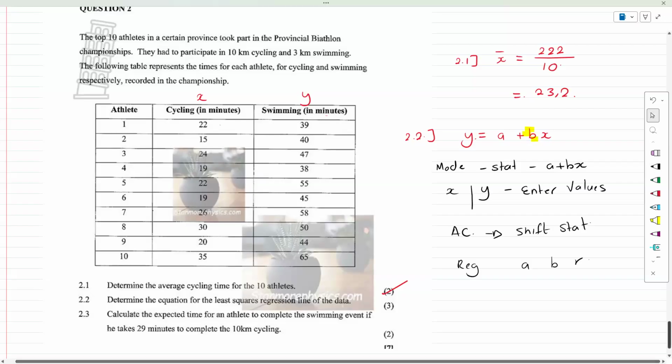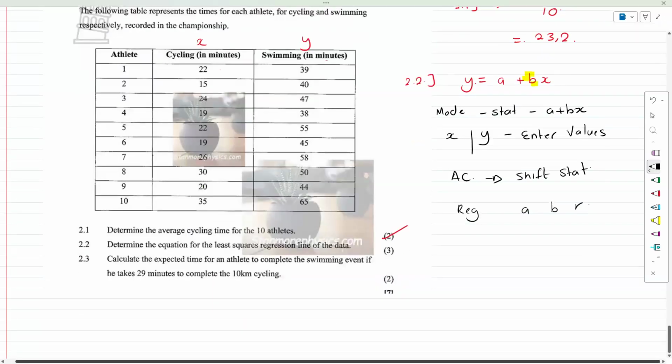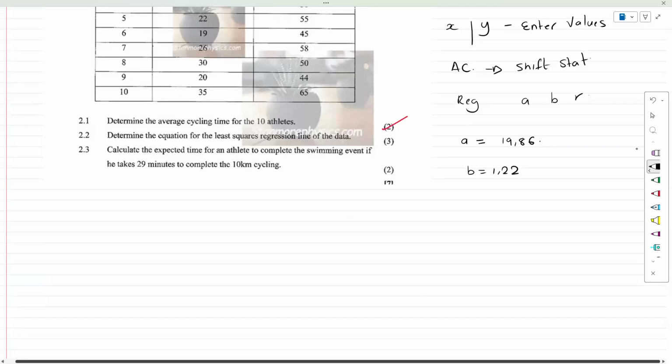When you do all of this, A is going to be equal to 19.86. B is going to be equal to 1.22. And our formula, which they want, is Y equals A, which is 19.86, plus 1.22x. And that should be the end of this question.